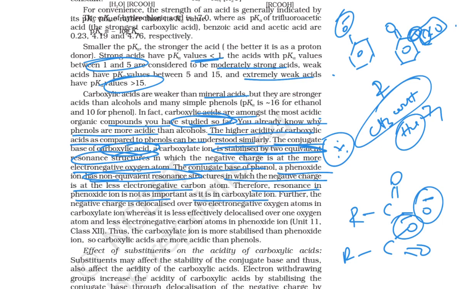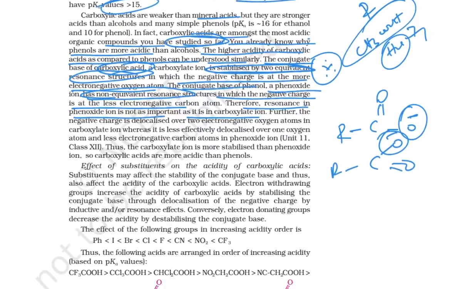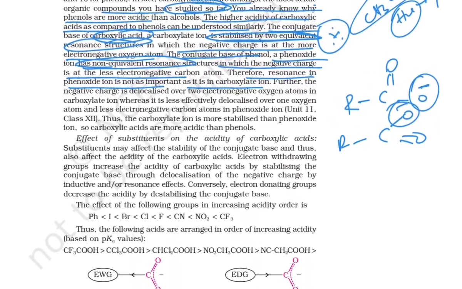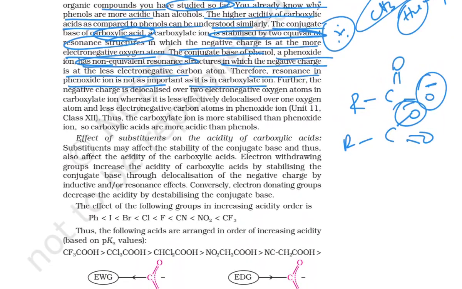Further, the negative charge is delocalized over two equivalent oxygen atoms in the carboxylate ion, whereas it is less effectively delocalized over one oxygen atom and the less electronegative carbon atom in phenoxide ion. So thus the carboxylate ion is more stabilized than your phenoxide. This is very, very important. Your carboxylate one is more stabilized compared to your phenoxide one.